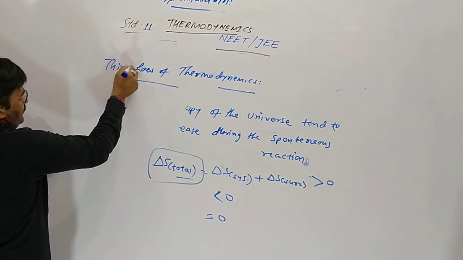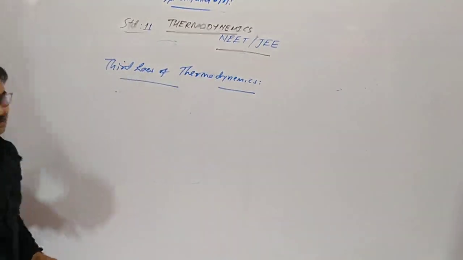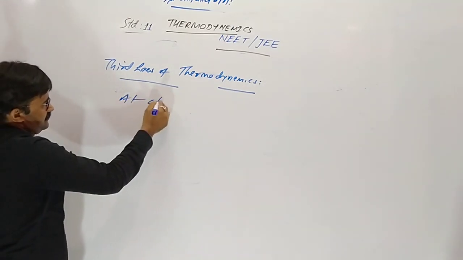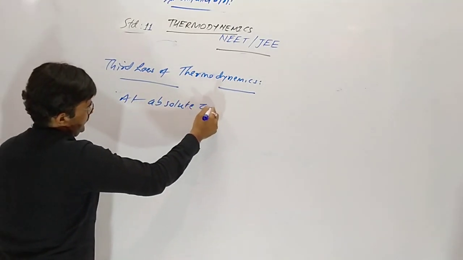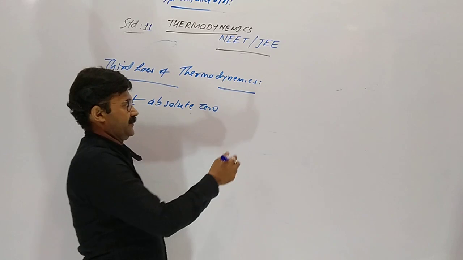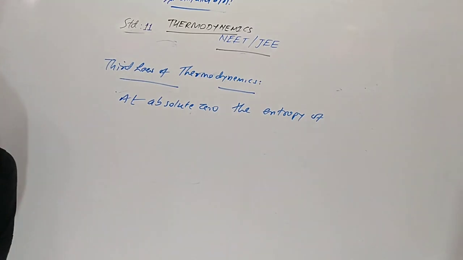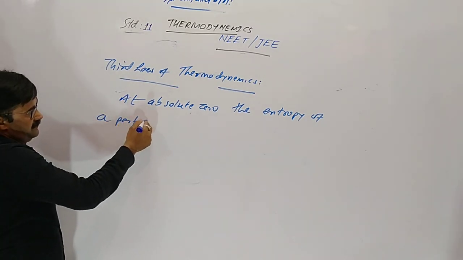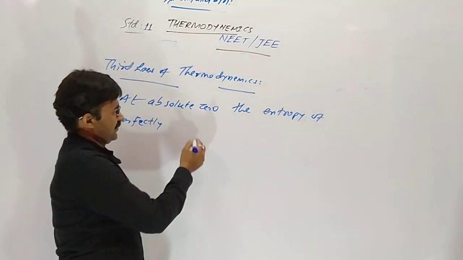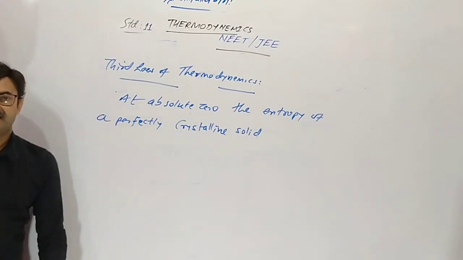Now the third law of thermodynamics. At absolute 0, meaning 0 Kelvin, minus 273 degrees Celsius, the entropy of a perfectly crystalline solid is 0.